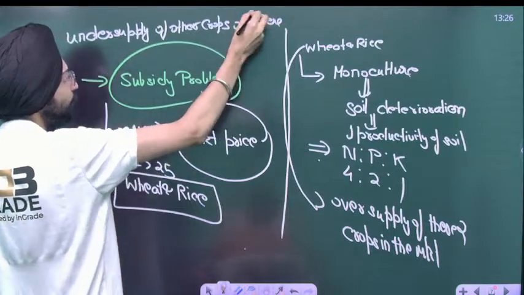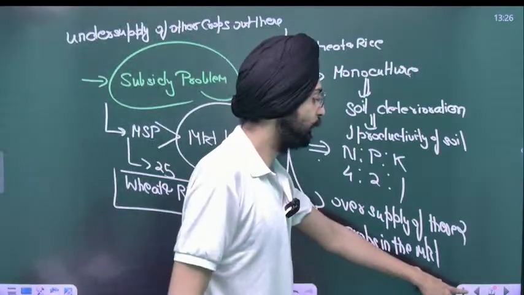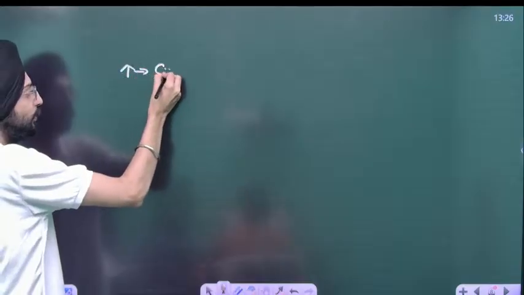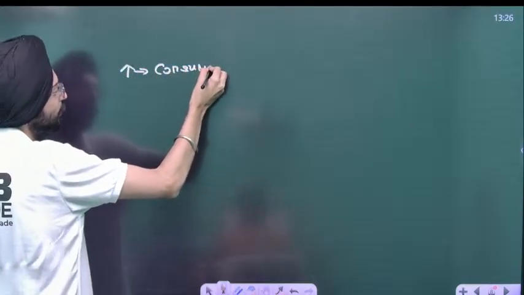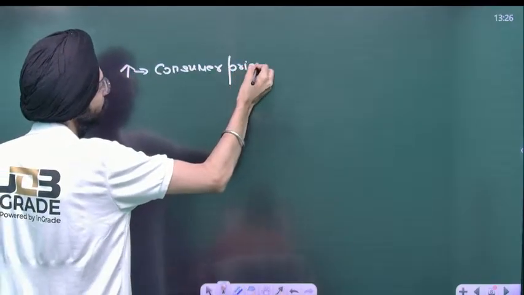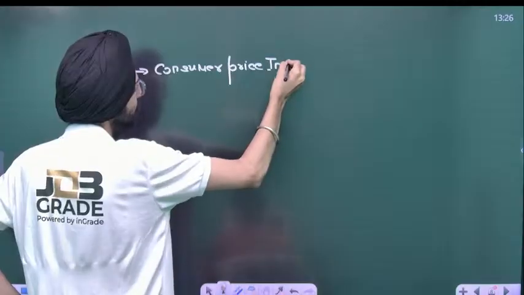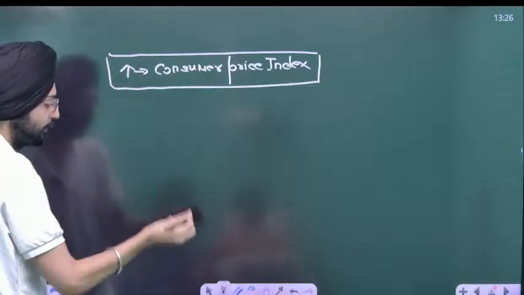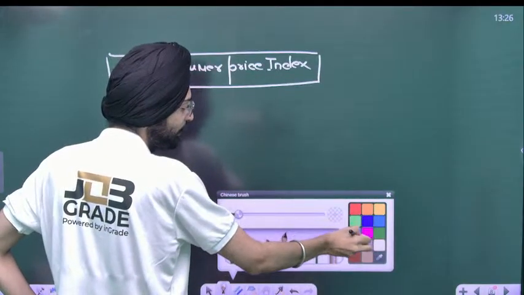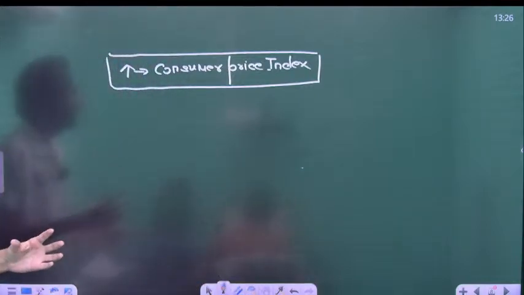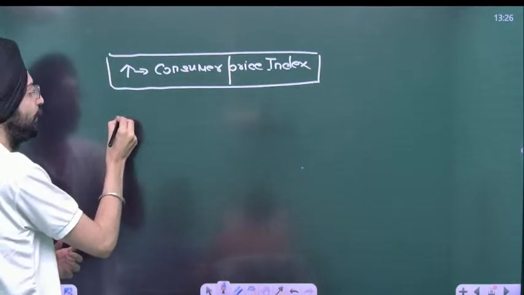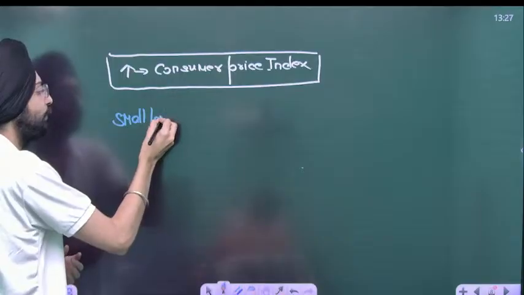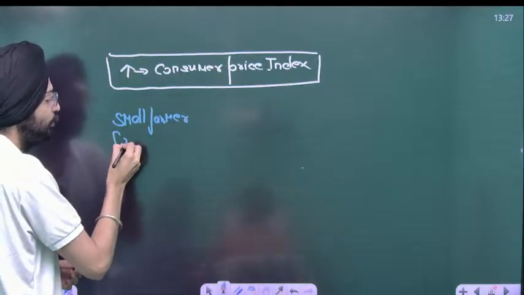Now, what will eventually lead to inflation for these crops? Eventually, it will lead to inflation. Eventually, it will increase what we call the consumer price index. Now, with an increase in the consumer price index, imagine the condition of that small farmer who is holding less than 2 hectares of land.